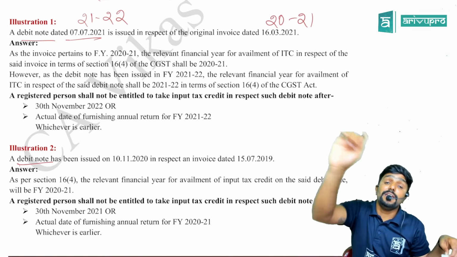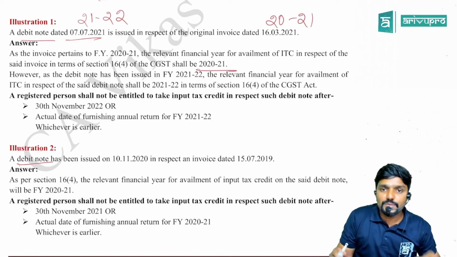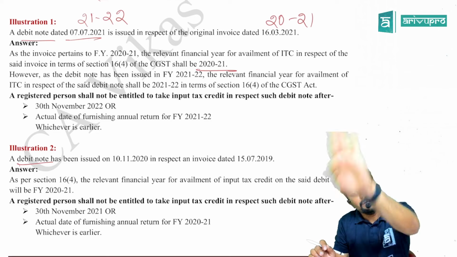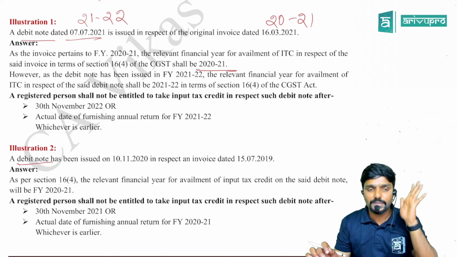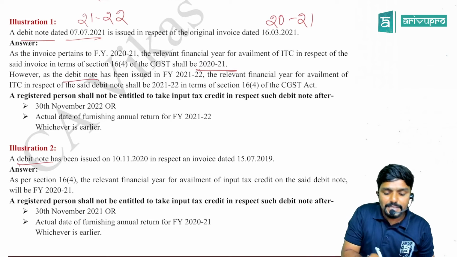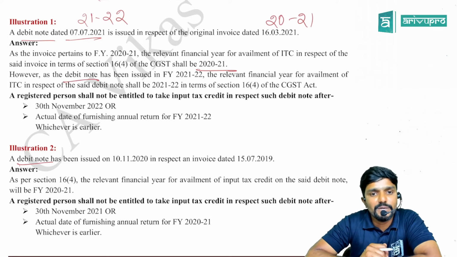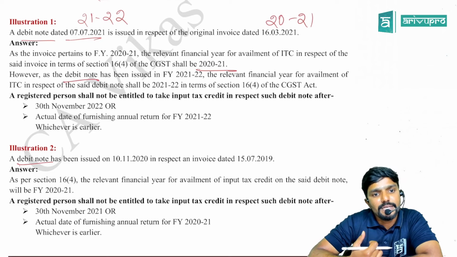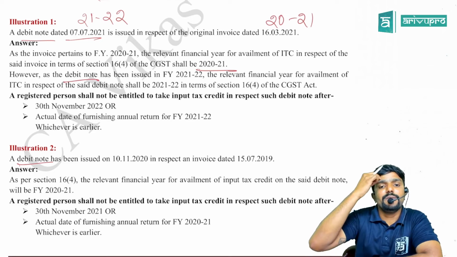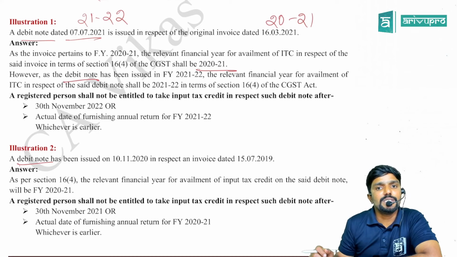This is for invoice-related credit. However, as the debit note has been issued in financial year 21-22, the relevant financial year for availment of ITC in respect of the said debit note shall be 21-22 in terms of section 16(4) of the CGST Act.